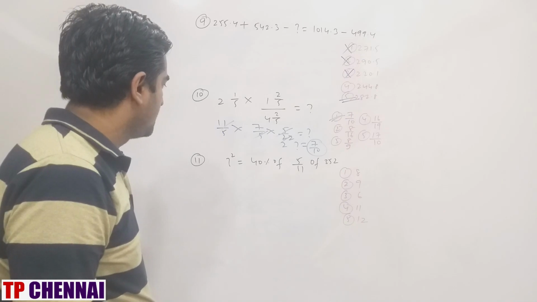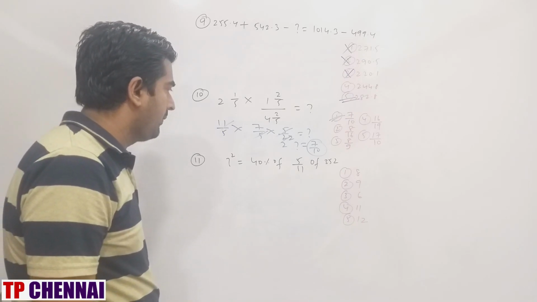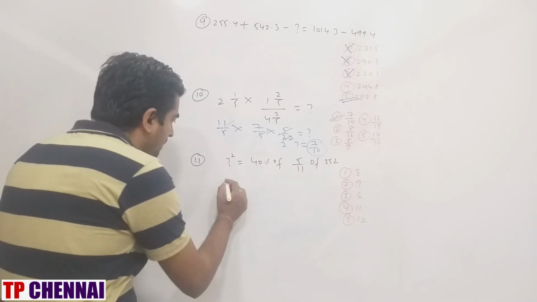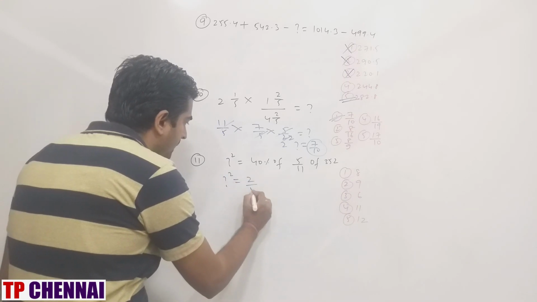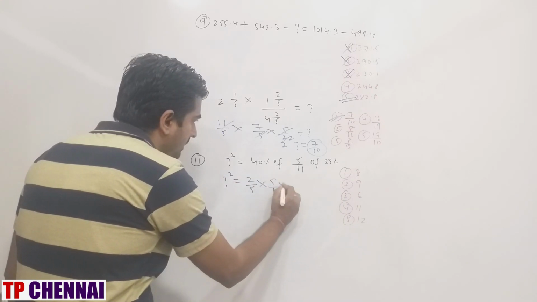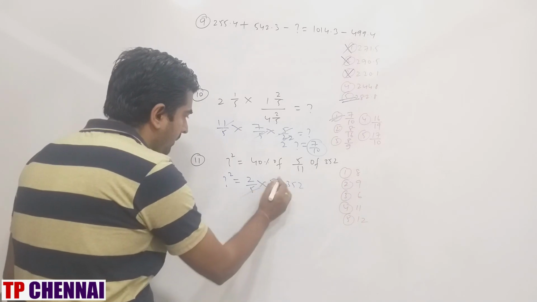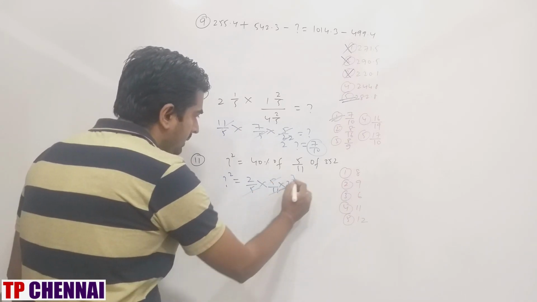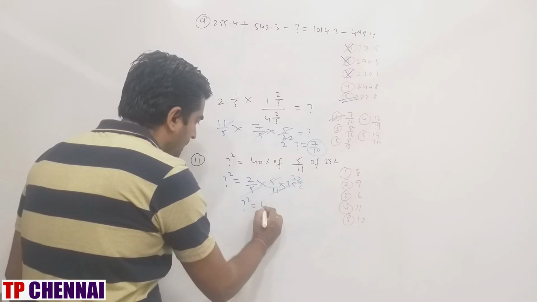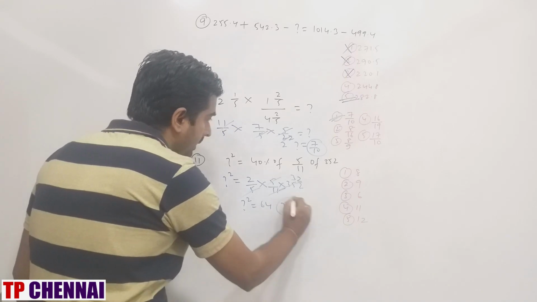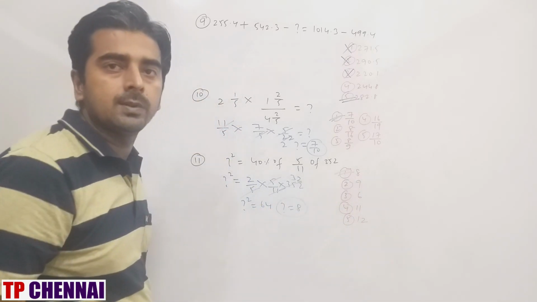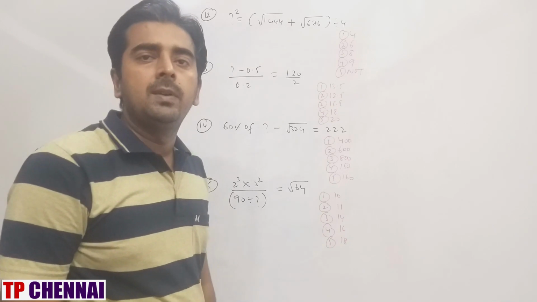Next one, question mark square is equal to 40% of 5 by 11 of 352. So question mark square is equal to 40% is 2 by 5. This is 5 by 11. This is 352. 5 5 gone. 11 3s are 33. 2 3s are. So question mark is equal to 8, which is nothing but the first option. So I hope you are clear with the previous simplification question.